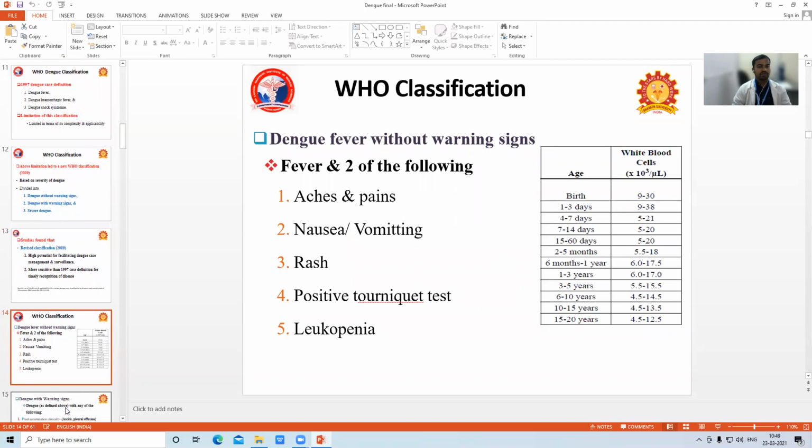Okay, dengue fever without warning signs. What is the criteria to diagnose it? The child should have fever and 2 of the following. Among 5, you need 2 plus fever. 1 is aches and pains, 2 is nausea or vomiting, 3 is rash, 4 is a positive tourniquet test, 5 is leukopenia. To diagnose dengue without warning signs, we need 2 criteria along with fever.